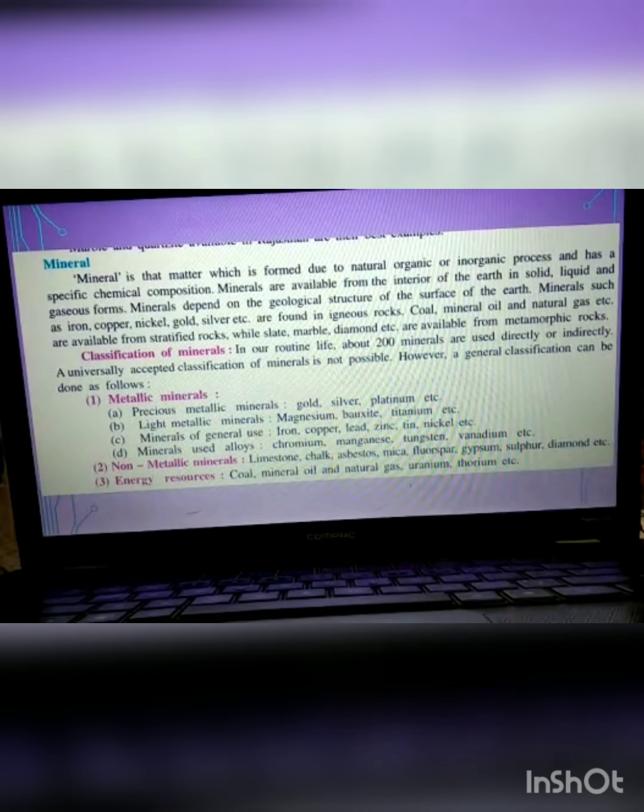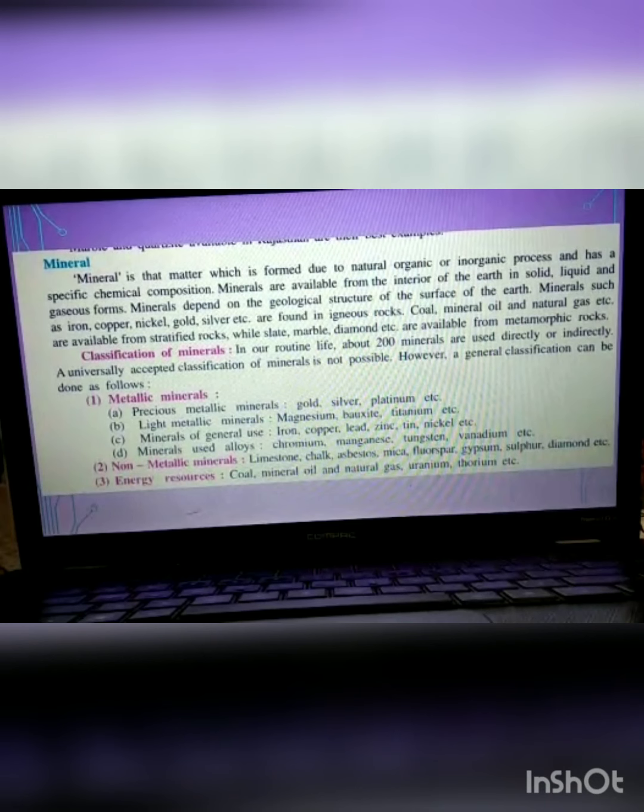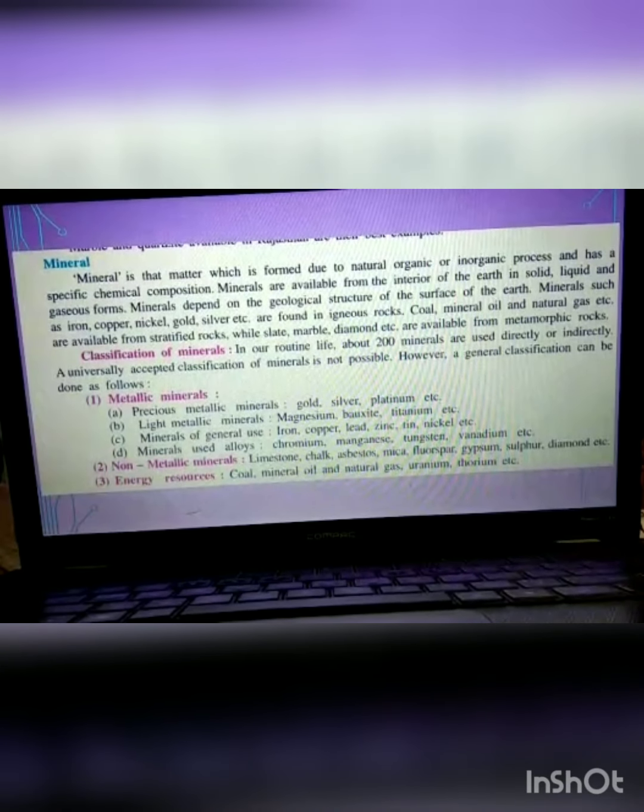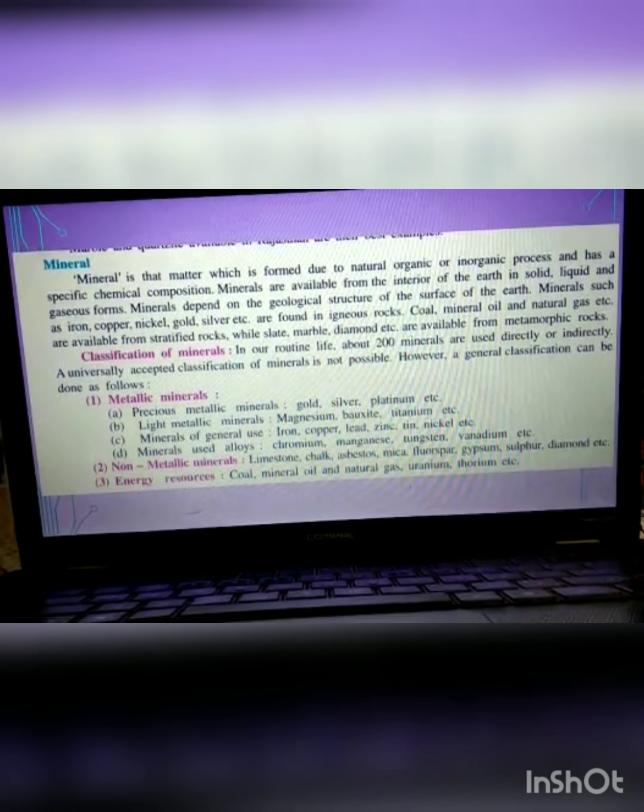Moving on, we have already done this. This is the part you have to learn, the classification of minerals and metals. Mineral is matter formed by organic and inorganic natural processes and has a specific chemical composition. It is available from the interior of the earth in solid, liquid, and gaseous form. Minerals depend on the geological structure of the surface.